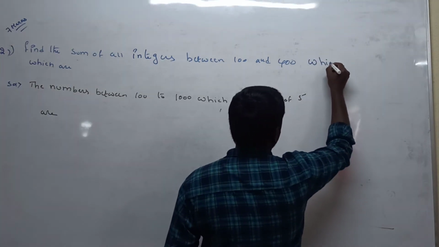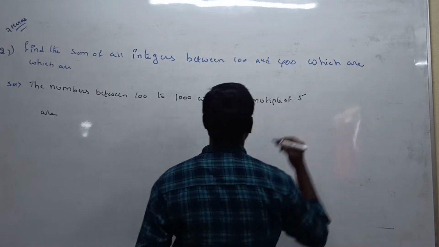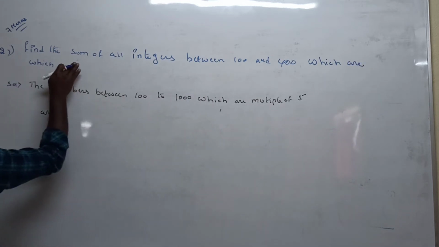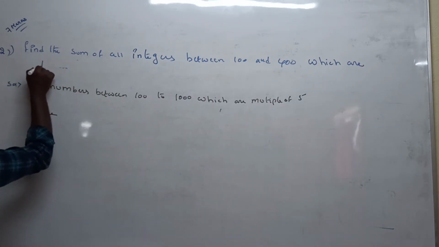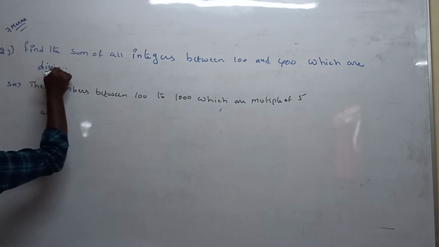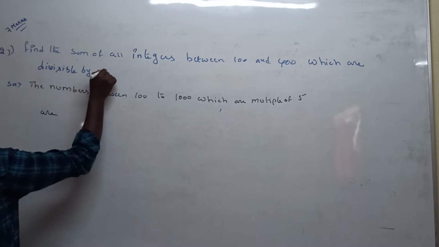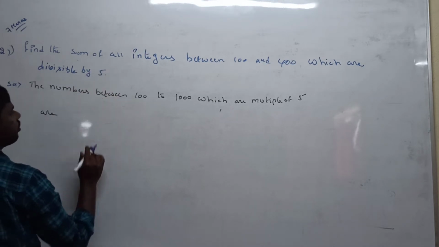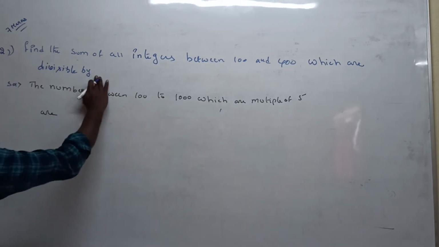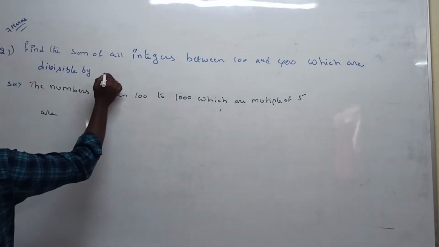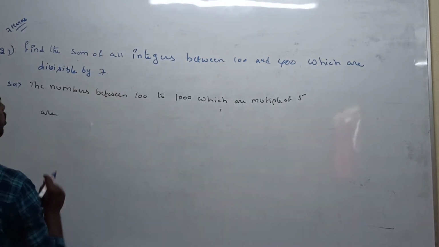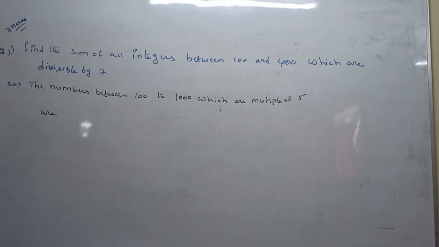In the previous question we took the multiples of 5 between 100 to 1000, here we take the numbers between 100 to 400 which are divisible by 7. How many elements are divisible by 7 between 100 to 400?